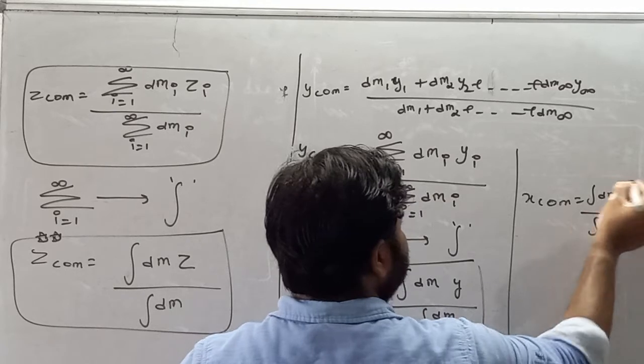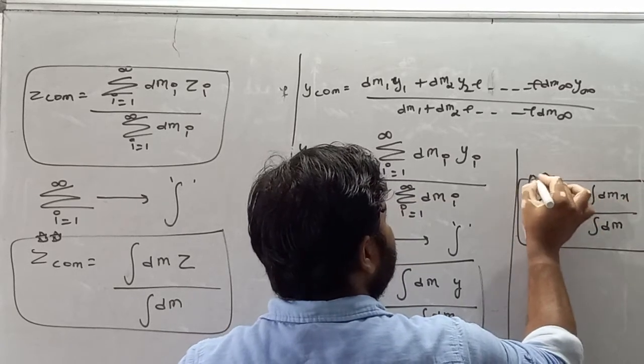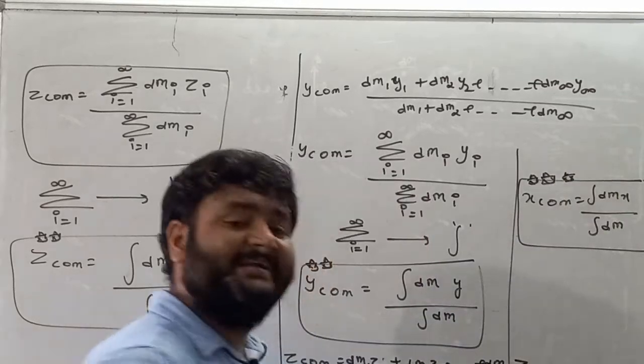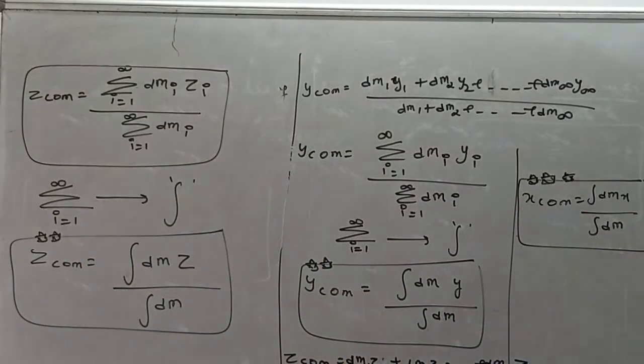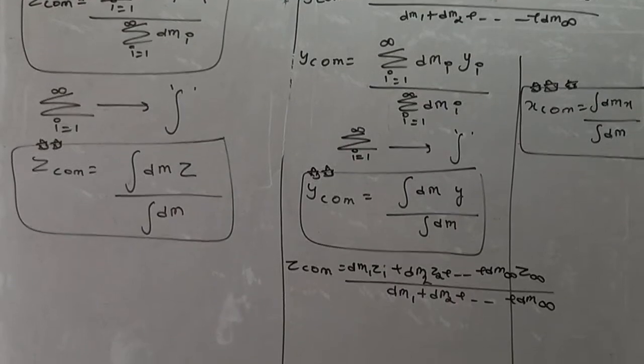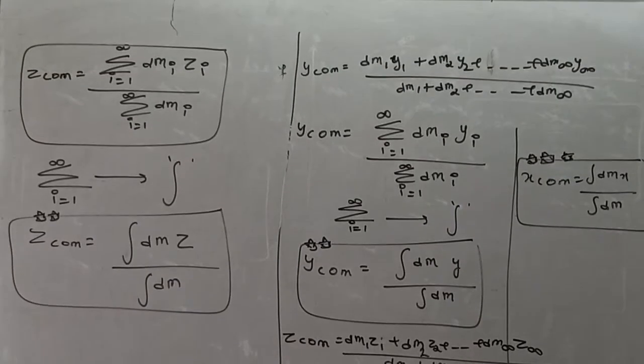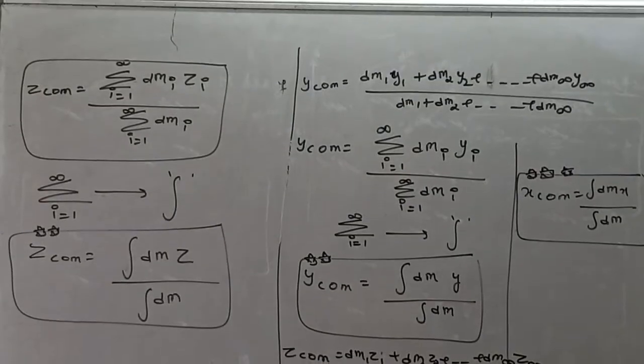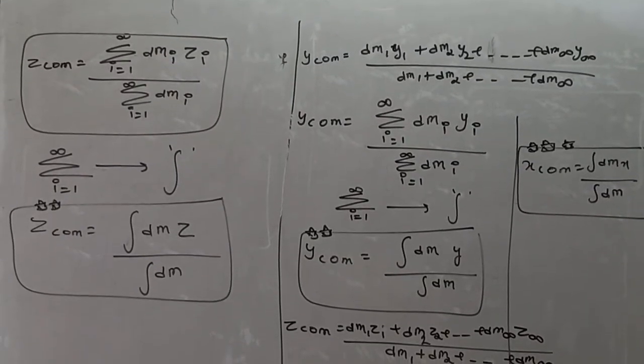I hope you all understand how to find the formula for the coordinates of center of mass for a continuous body. So it is y center of mass, z center of mass and x center of mass. You have to learn this formula again and again so that you will get some command on this formula. We are moving forward now.